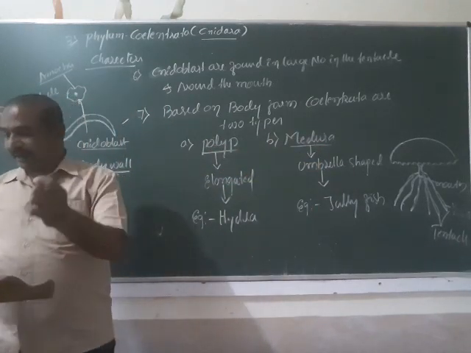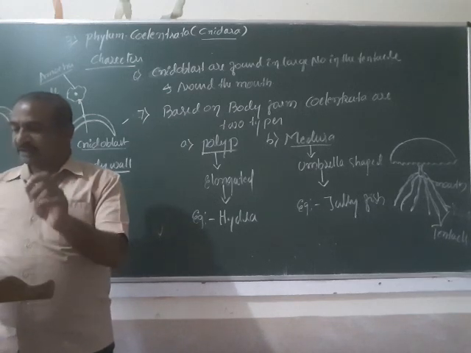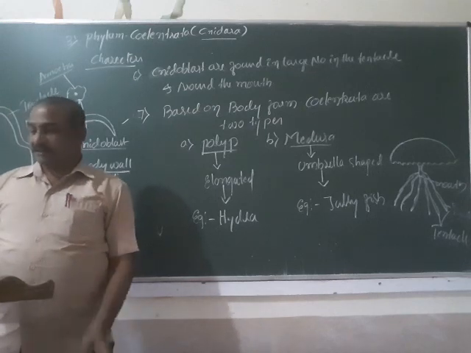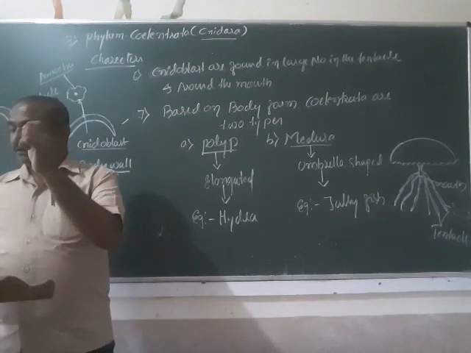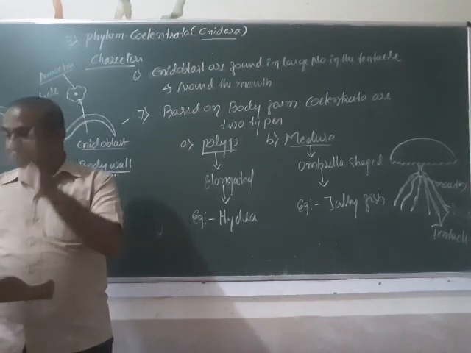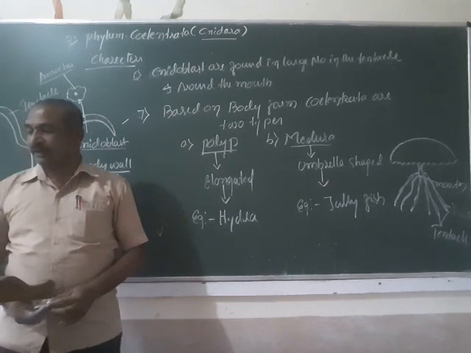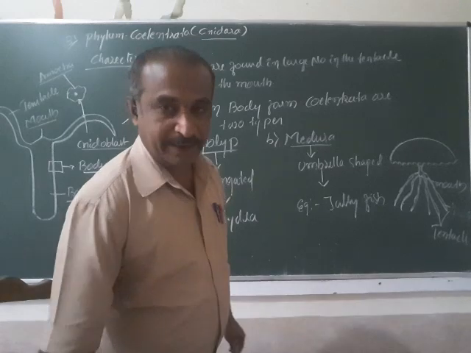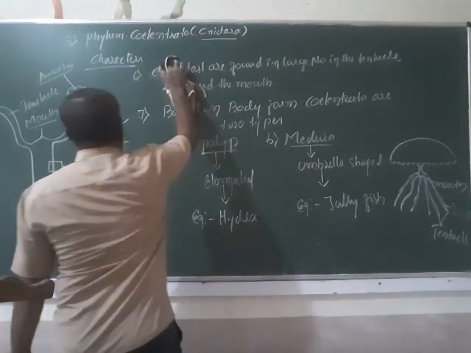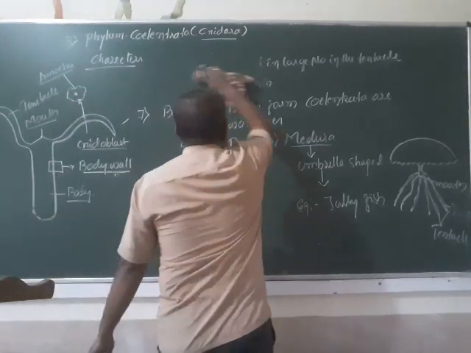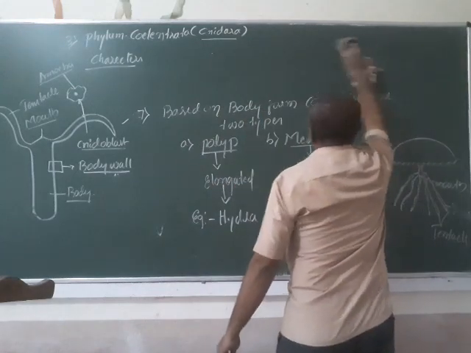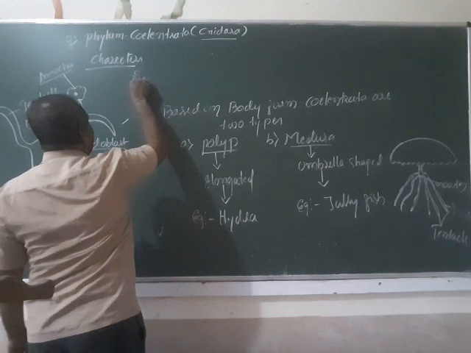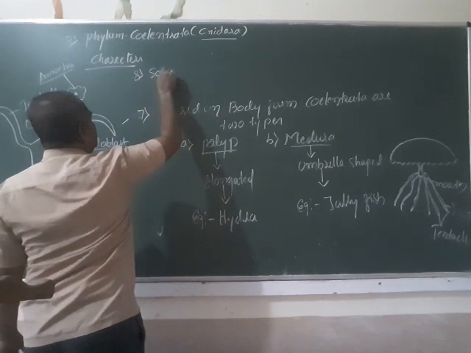So remember, Coelenterata exhibits both the forms, that is, they alternate the generation, and this phenomenon is called metagenesis. Very important character. Take down the next character.